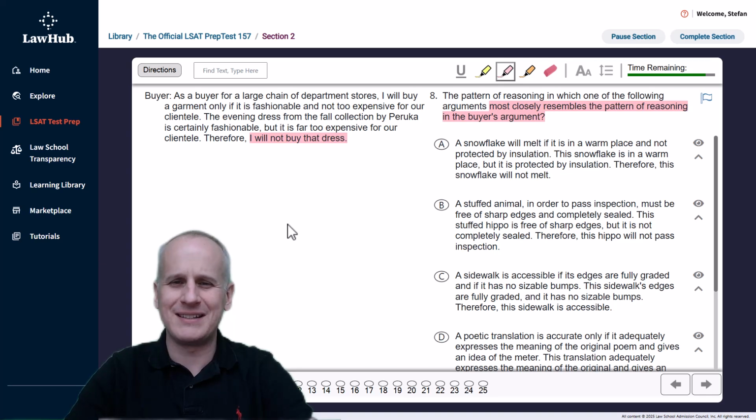And you should be able to recognize the presence of some conditional statements primarily from this phrase only if. And that is what we might want to highlight in a different color for clear reference. There are 2 conditions that must be met for the buyer to buy a garment. It must be fashionable and it must be not too expensive. And this dress from the Peruka fall collection, it satisfies one of those conditions. It is certainly fashionable, but it doesn't satisfy the second. It is far too expensive, which means logically the buyer will not buy the dress. So this is a valid argument.